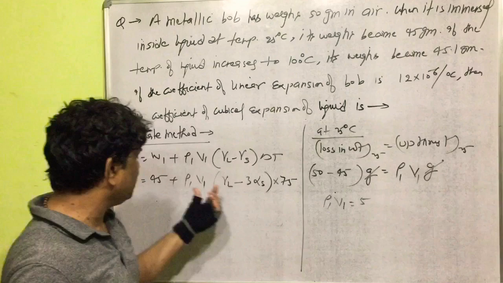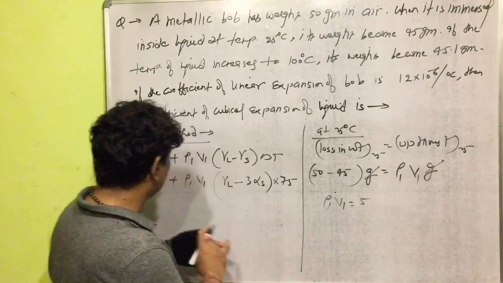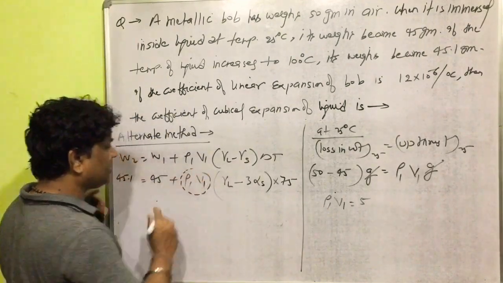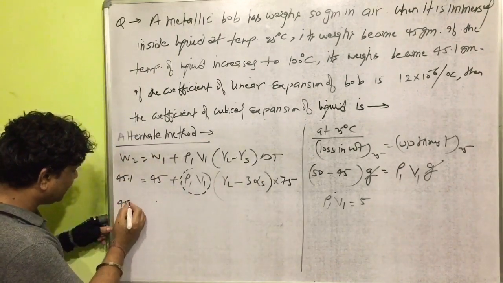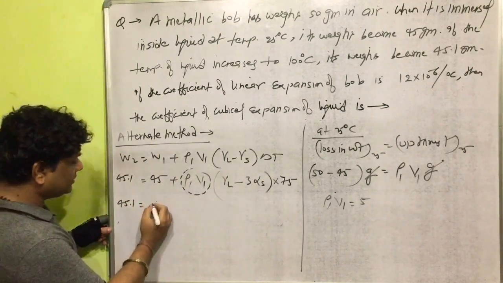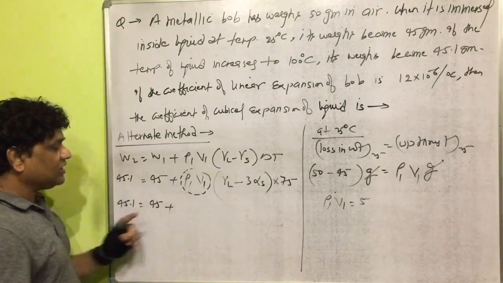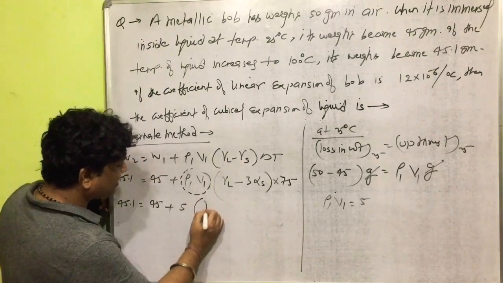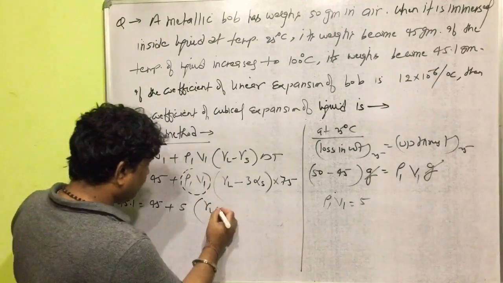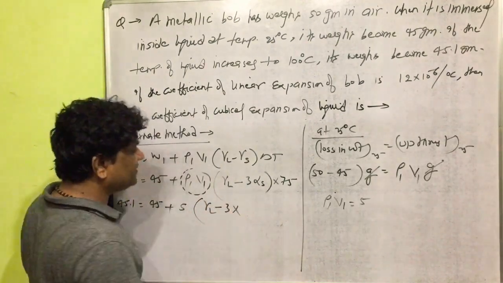Now we will put this value into the relation to solve the question. It is 45.1 gram equal to 45 plus rho 1 V1, which is 5, times gamma of liquid, which is required, minus 3 times alpha solid.